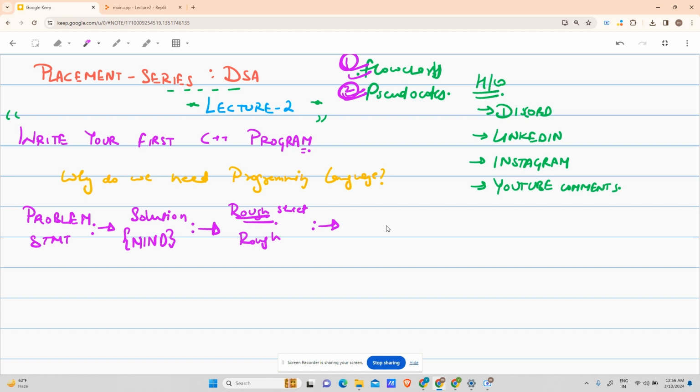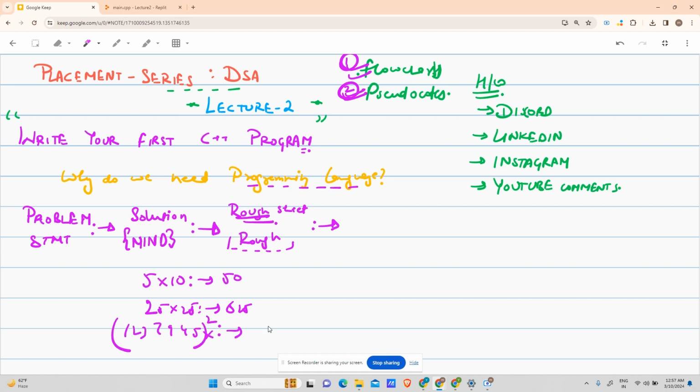Now, what was the need for a programming language? Suppose you have been given 5 into 10, you say it's 50. You have been given 25 into 25, you will say 25 square is 625. But if I give you 1 2 3 7 9 4 5 square, can you tell me this? You will require some time. Yet you can solve it, but you will require some time.